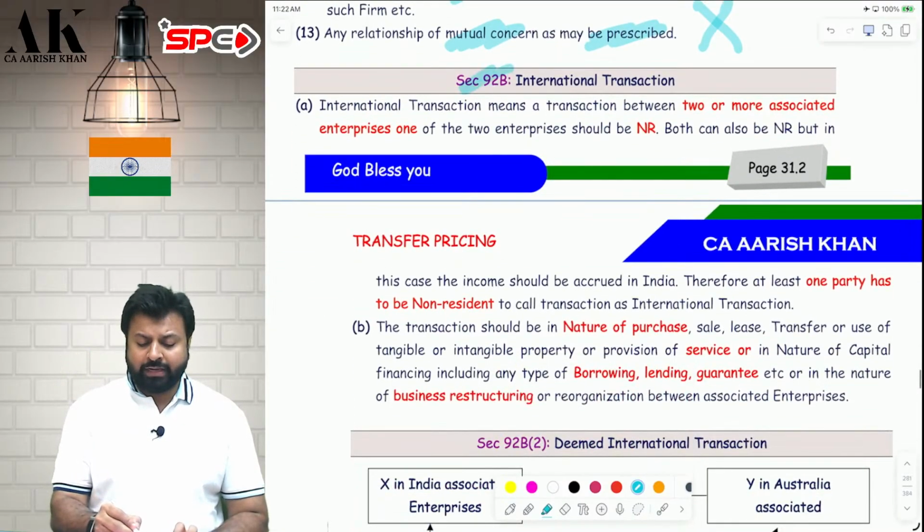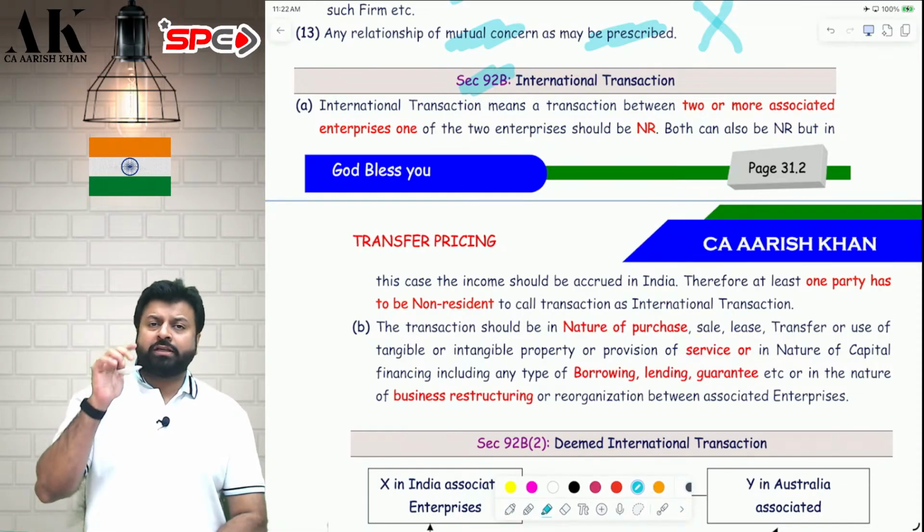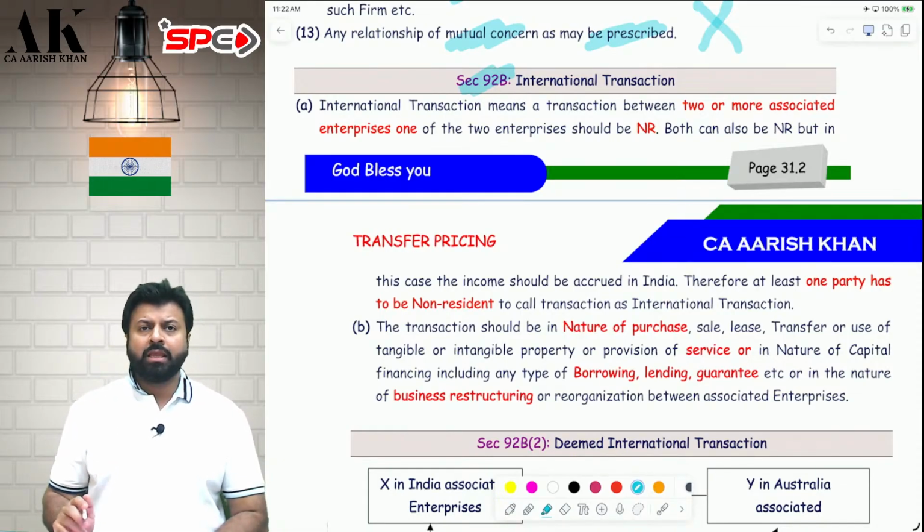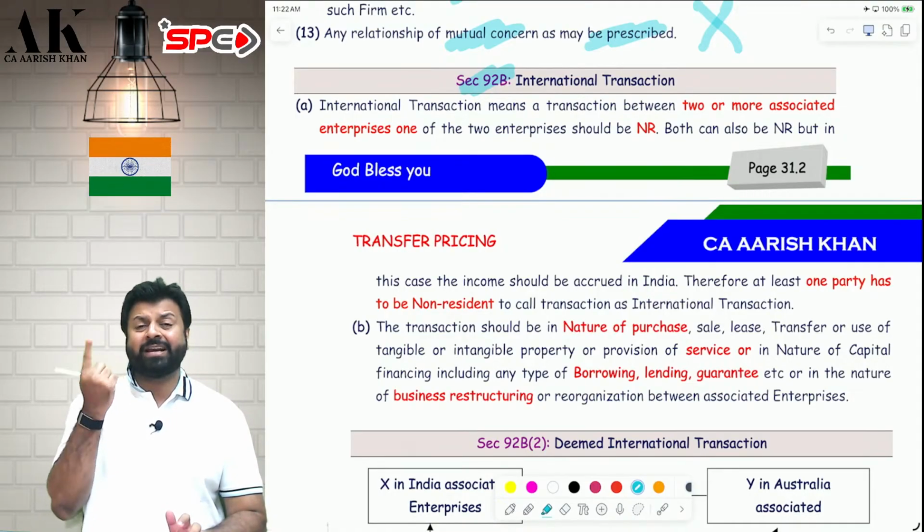Now let's talk about international transaction. Because what is written in subsection 1? Any income arising from international transaction shall be computed based on arm's length price. So what is international transaction? There are 2 points in international transaction. Subsection 1 talks about the definition of international transaction, and subsection 2 talks about the definition of deemed international transaction.